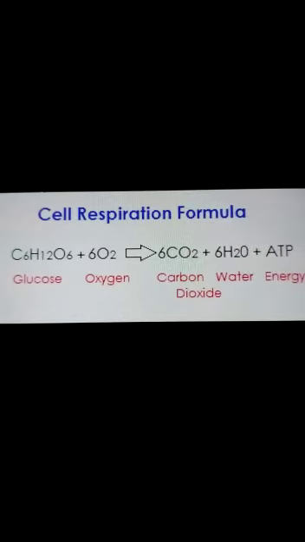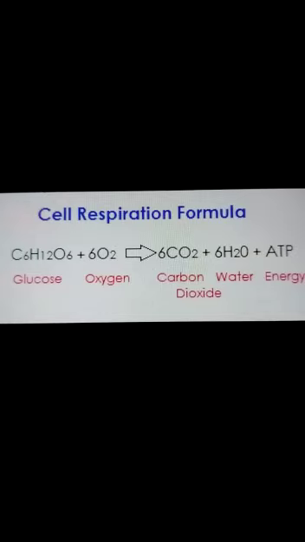I guess this is the fourth or fifth time I have been telling you the meaning of the word respiration. ATP is a form of energy which is stored in the cell, and energy is released in cells. The full form of ATP is adenosine triphosphate.